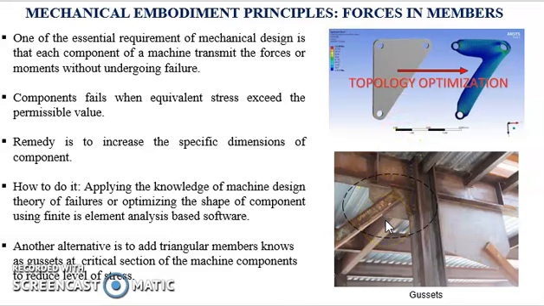Alternatively, the stiffness of the structural members can also be increased by adding additional material in the form of triangular members known as gussets. These gussets can be specifically added to the critical sections of the machine component or the structures. Critical sections are those locations which are subjected to maximum shear stress or moments.